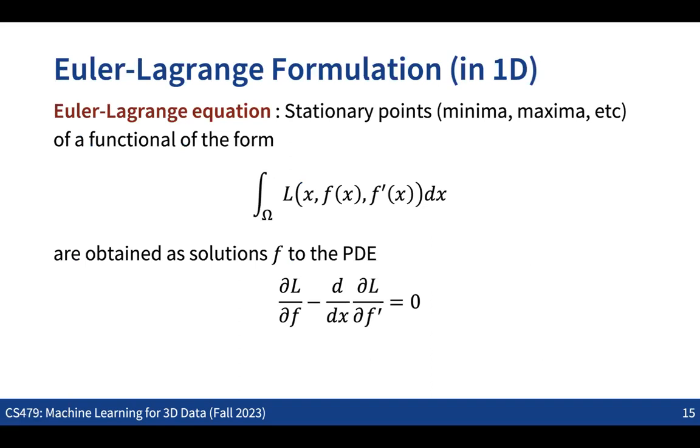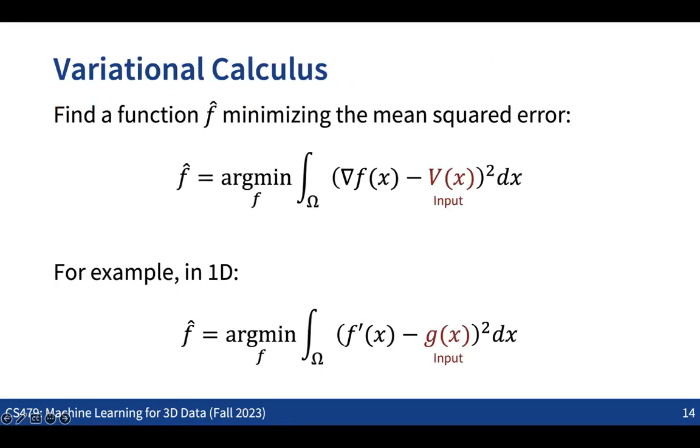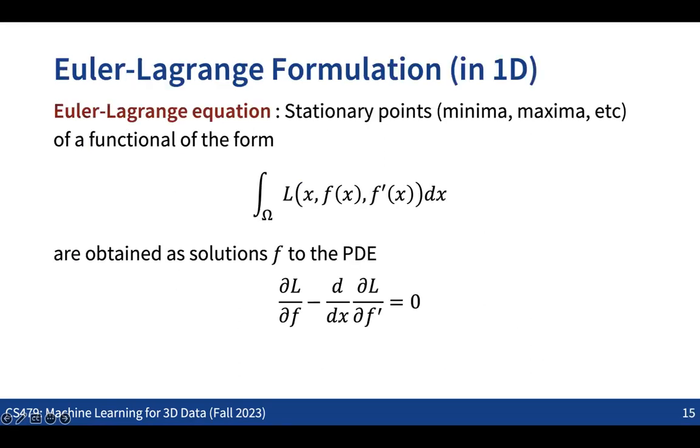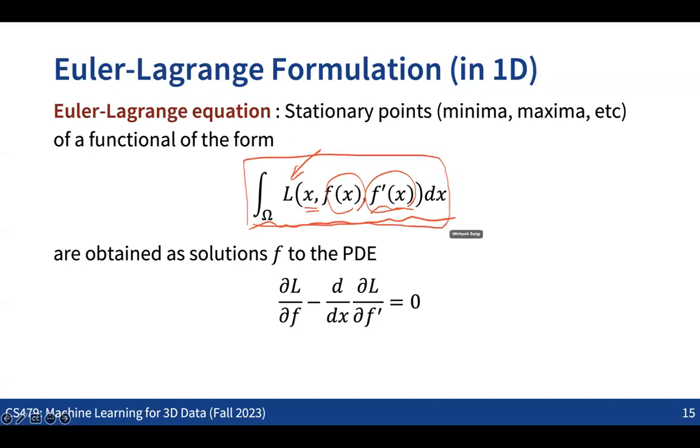In the 1D case, to see how we can solve this formulation quickly: if we have a function L, which is defined with x, a function of x, and the first derivative of the function of x, then the stationary points, either the minimum or maximum points of this function, can be obtained as the solution of this PDE. This is a known fact, the Euler-Lagrange equation.